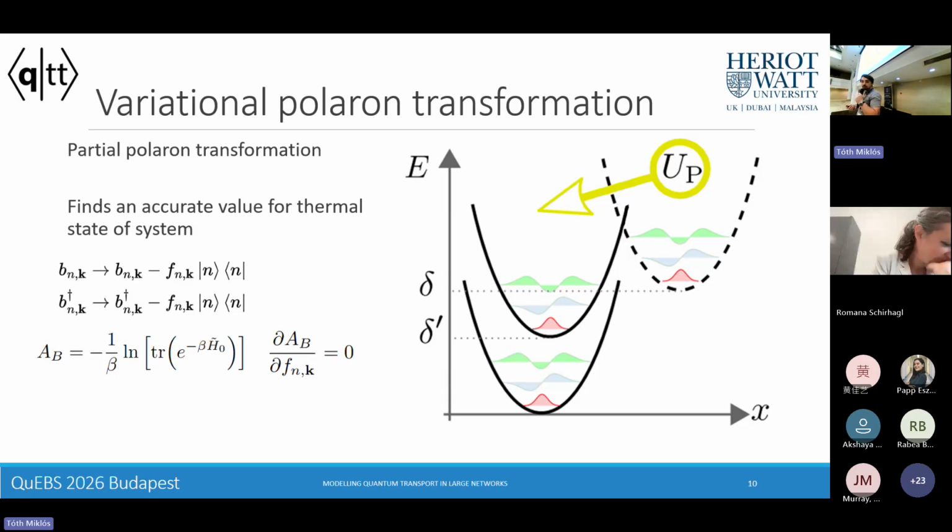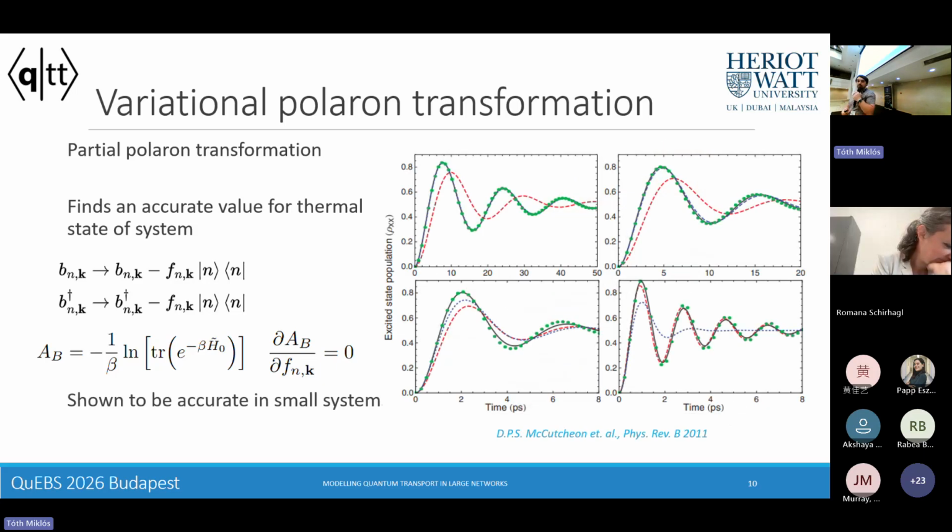And just to show that this actually works, the idea has been explored in small systems. So this is a two-level system, and it was shown that here in black is the variational polaron work. In green is numerically exact data. In blue is weak coupling, and in red is the polaronic theory. And what we find is across a large range of different parameter regimes, the variational approach is capable of capturing most of the effects of these numerically exact approaches with much less complexity.